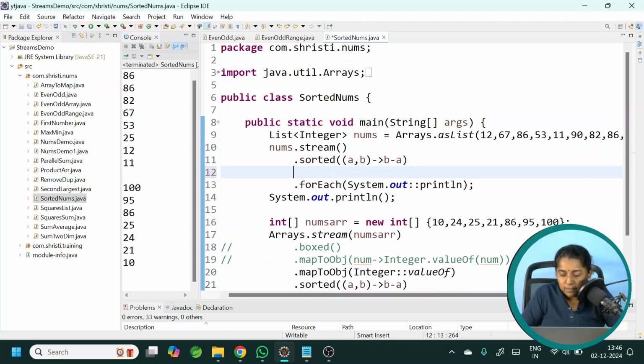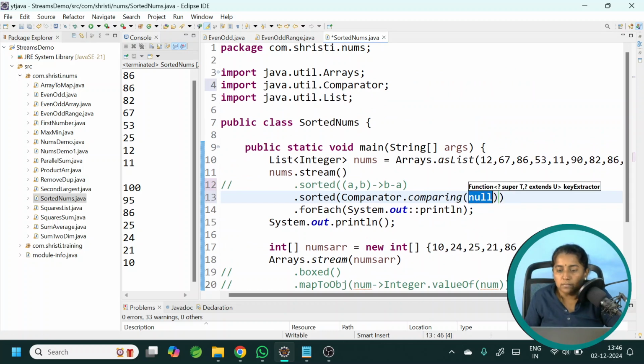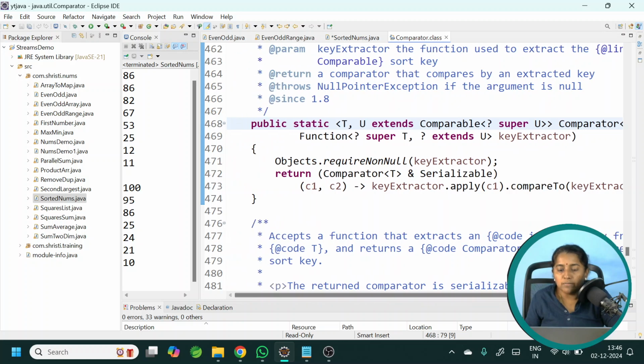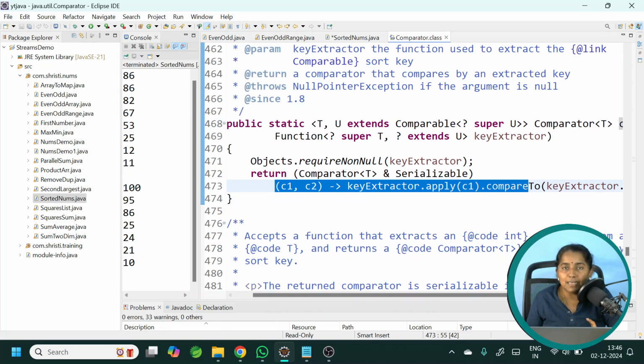So what can I do? Dot sorted, I will use this method. I will comment the previous line. Use Comparator.comparing. Okay, let me click on this particular method. See, whatever you have been doing over there within the sorted method is done automatically by this comparing method. So we do not have to sit and write the logic, but we need to specify what we want to compare. Just specify what you want to compare. Automatically the comparison will happen.